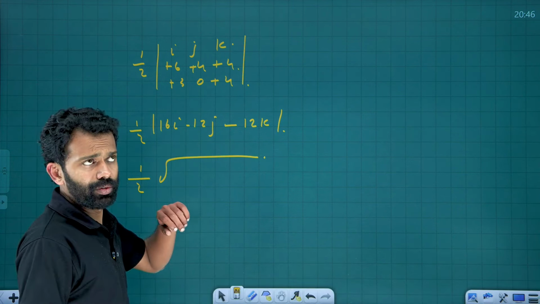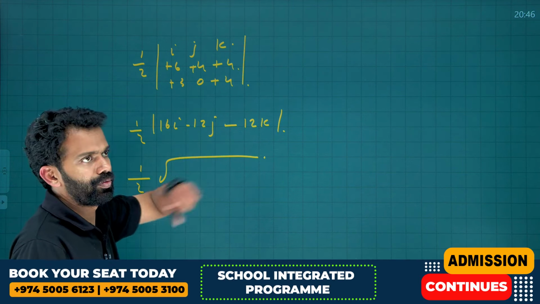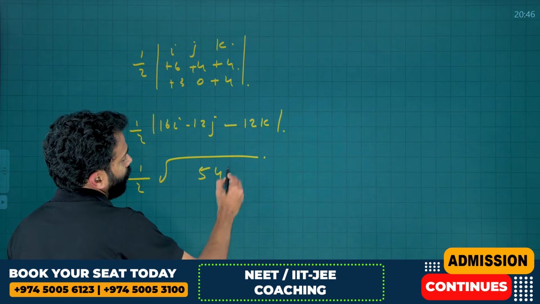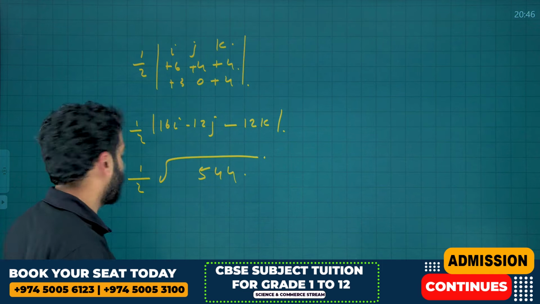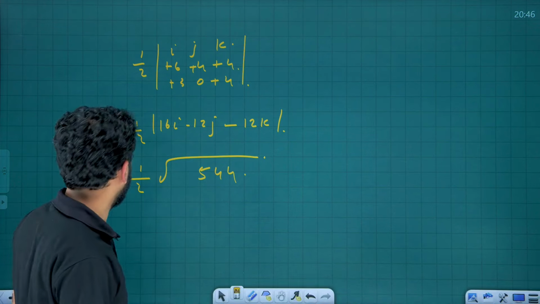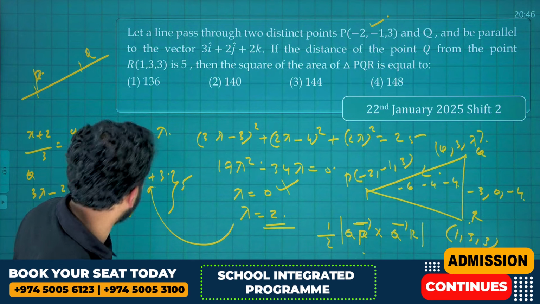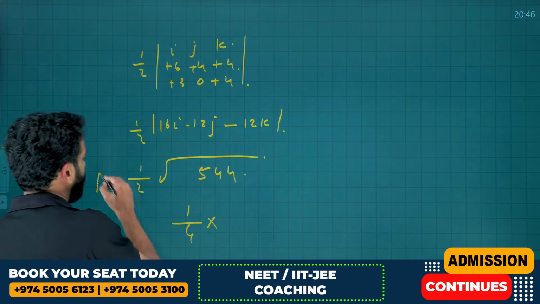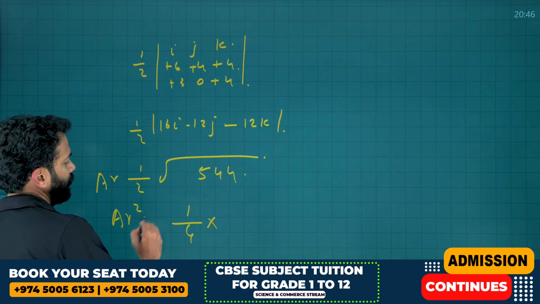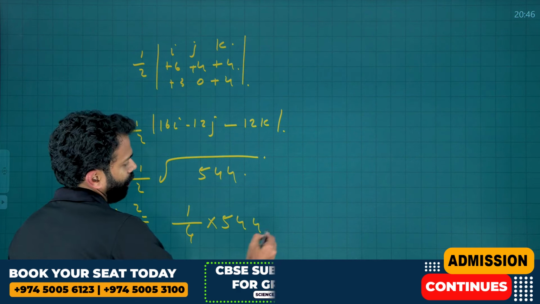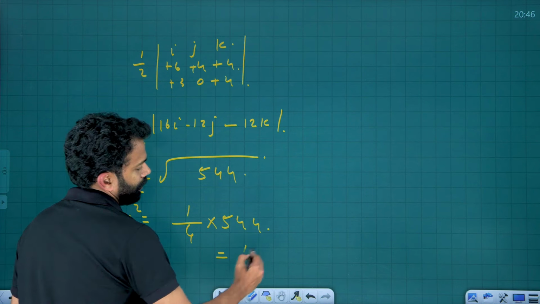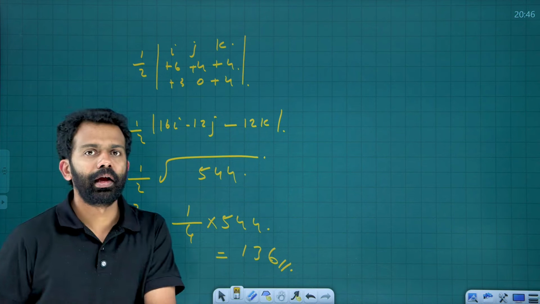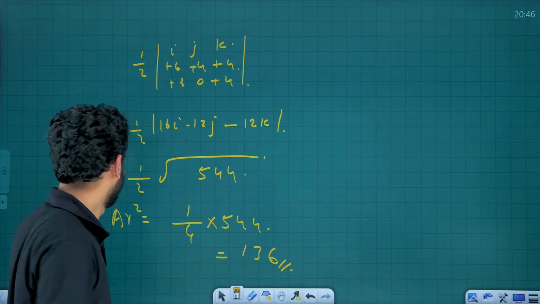256 plus 144, that is 400, 400 plus 144, 544. So you need to find the square of the area of triangle PQR. Area square is 1 by 4 into 544, that is 136. Okay, that's all. Done. Understood? Done, understood. And the next one.